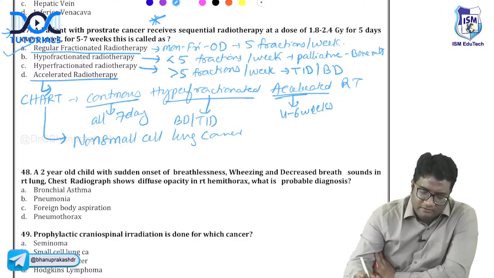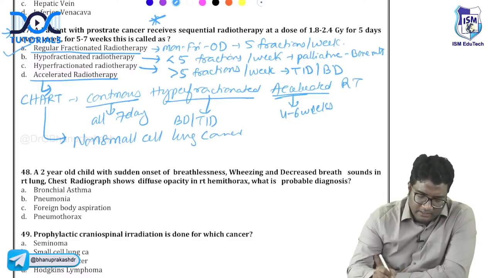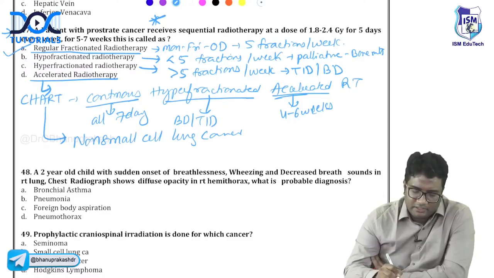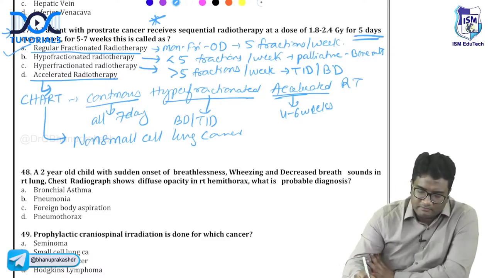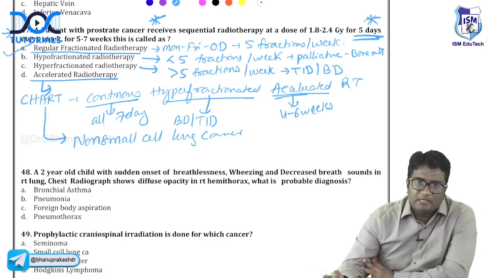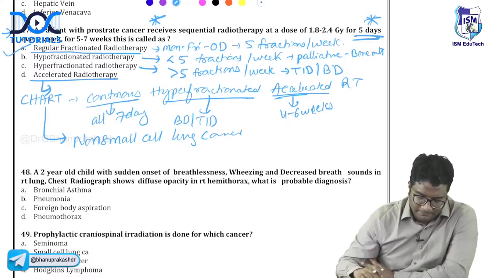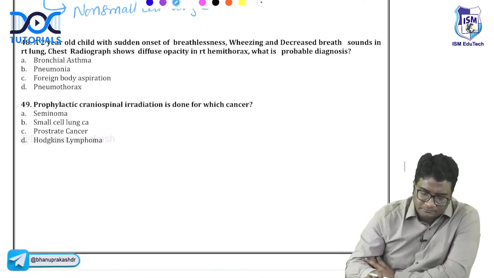So remember, if you are giving 5 fractions per week, Monday to Friday, every week 5 fractions, this is regular or fractionated radiotherapy. Okay, 5 days a week, 5 fractions, right? So this is regular or fractionated radiotherapy. Let's come to the next one.